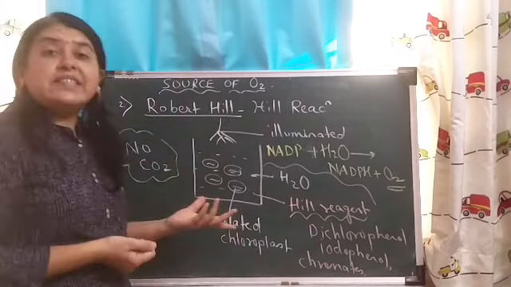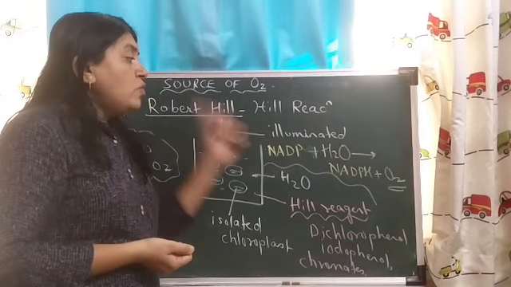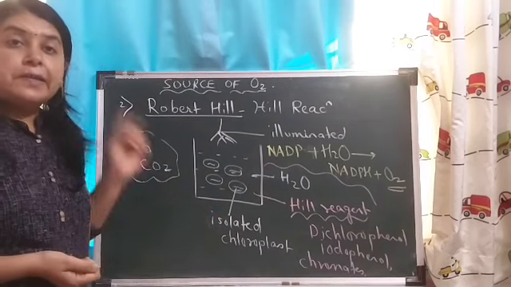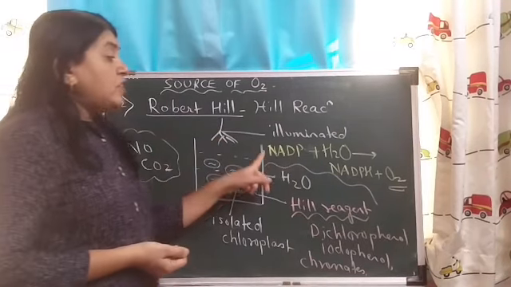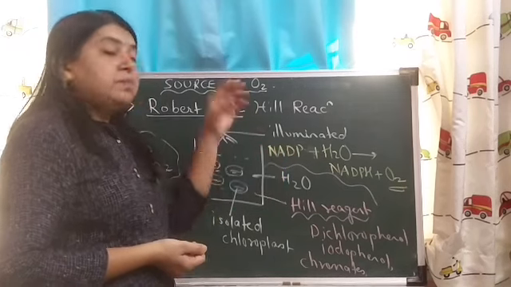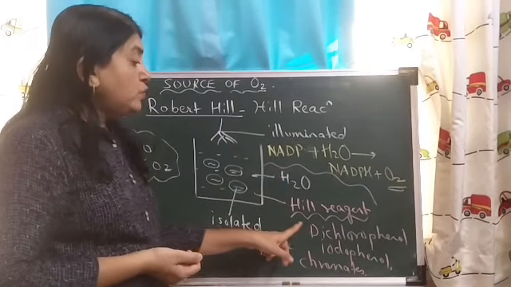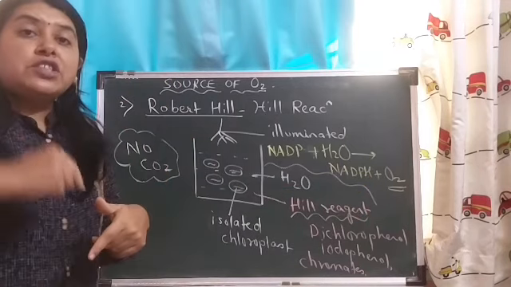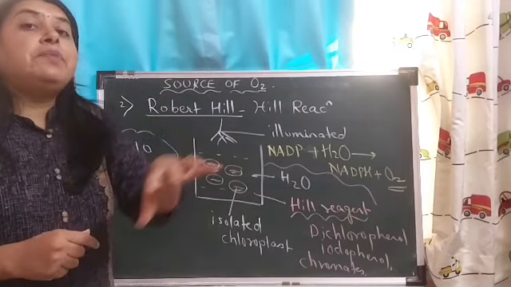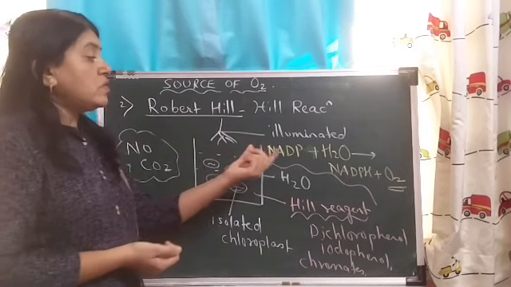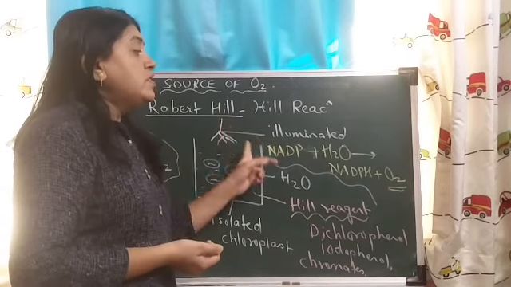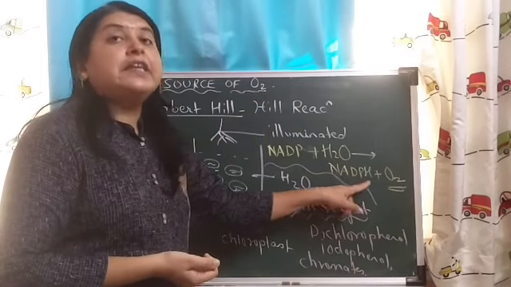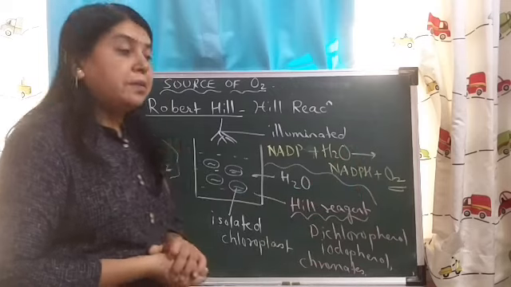CO2 is not in the medium at all, only water is there. So what will be the source of oxygen? It will be water, because CO2 is not present here, right? And the hydrogen acceptor which he put, the oxidizable compound which he used, was dichlorophenol, which was getting reduced. But after research it was observed that naturally, in plants, the hydrogen acceptor is NADP, which is getting reduced in the presence of water to form NADPH. It is the reduced form of nicotinamide.